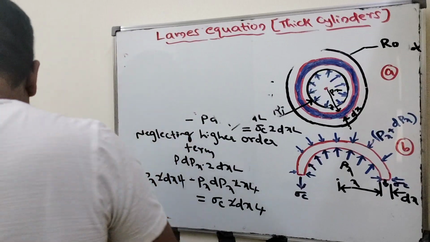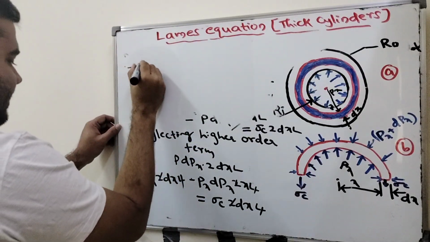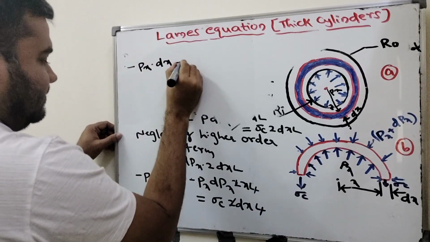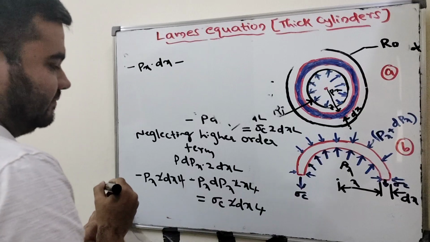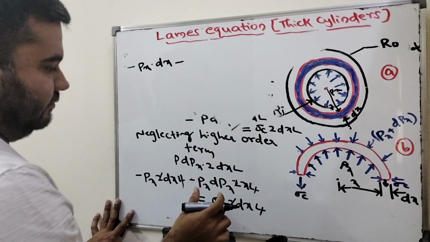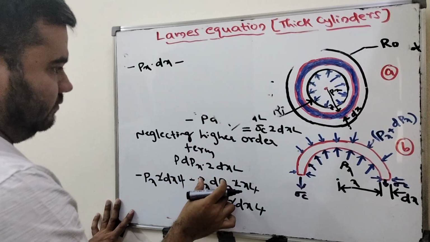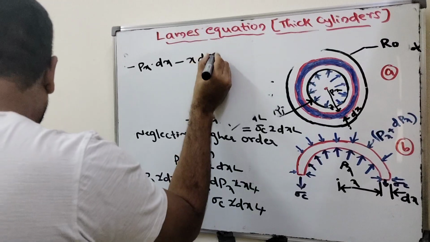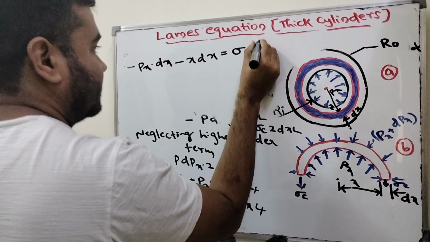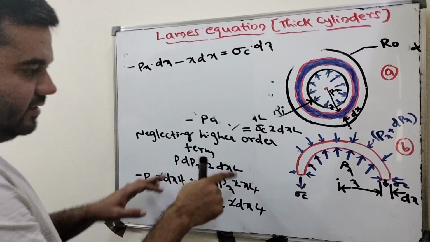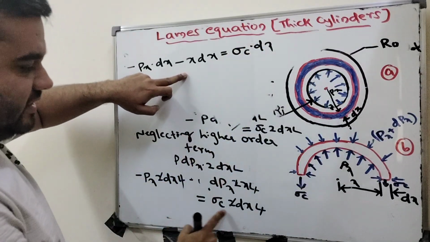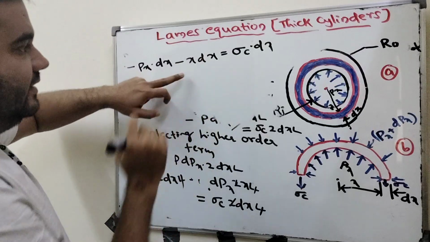Finally the remaining terms are minus Px into dx, minus x into dPx, equal to sigma c into dx. Just check it. After simplification you will get finally this equation here.